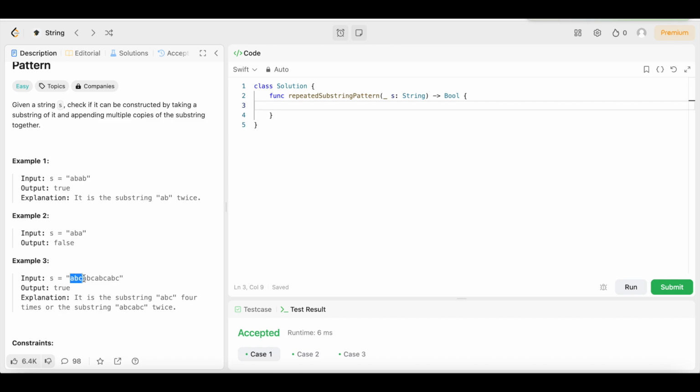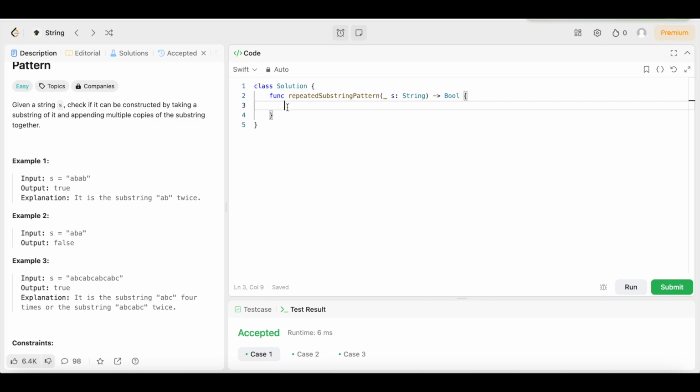So we could do ABC. That's a substring. Then we could repeat it again, ABC. So that's why that output is true. So now that we understand the question, let's get into the fun part, the part that keeps us going in the morning, the actual code.